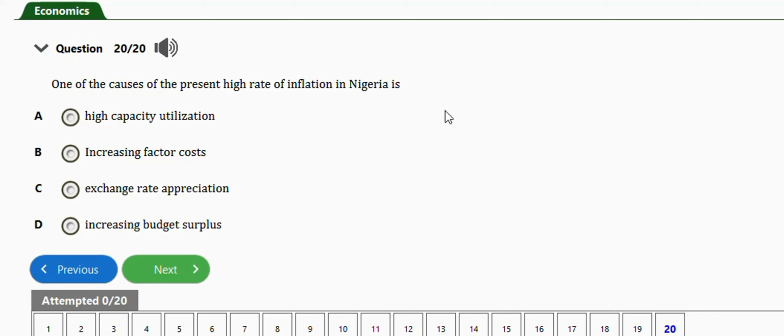So guys, this is basically the end of the class. This basically covers problems involving inflation and deflation, looking at the causes and control of it. Practice with about 18 to 20 of the questions for this subtopic.